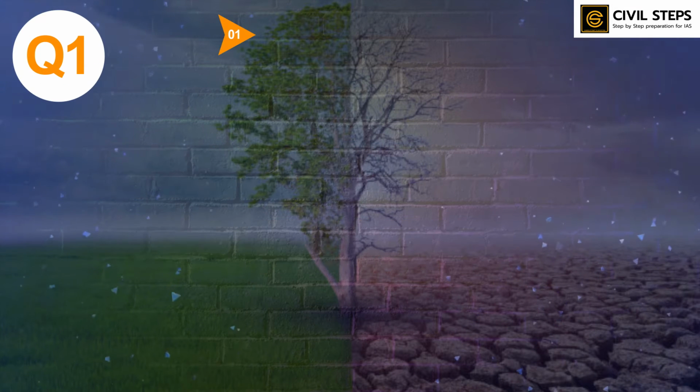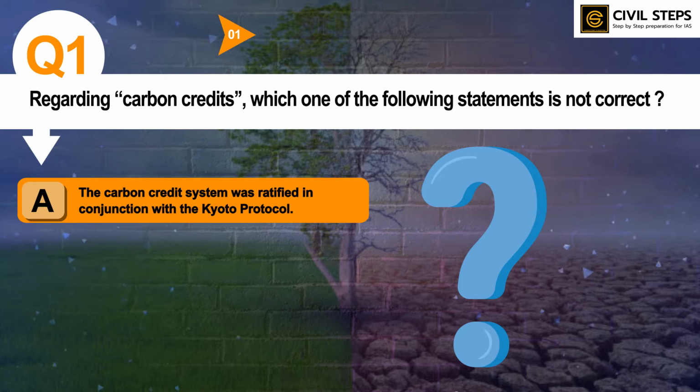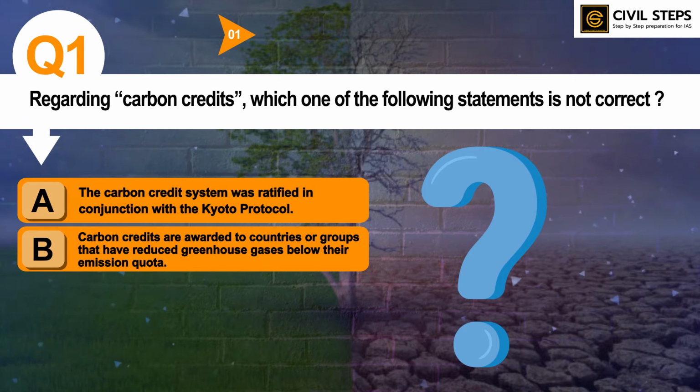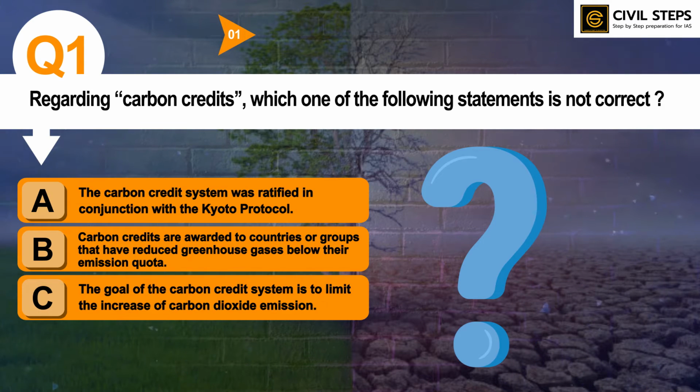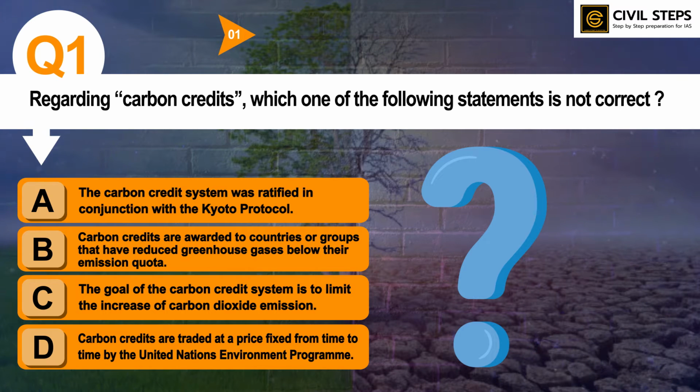So the first question is regarding carbon credits. Which one of the following statements is not correct? Option A, the carbon credit system was ratified in conjunction with the Kyoto Protocol. B, carbon credits are awarded to countries or groups that have reduced greenhouse gases below their emission quota. Option C, the goal of the carbon credit system is to limit the increase of carbon dioxide emission. Option D, carbon credits are traded at a price fixed from time to time by the United Nations Environment Program.